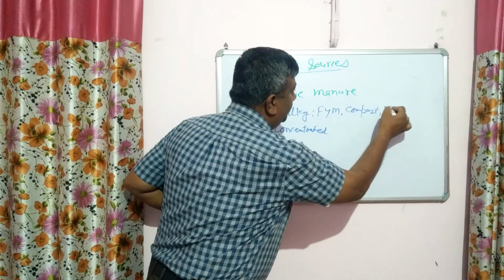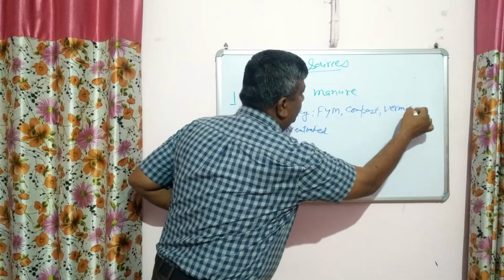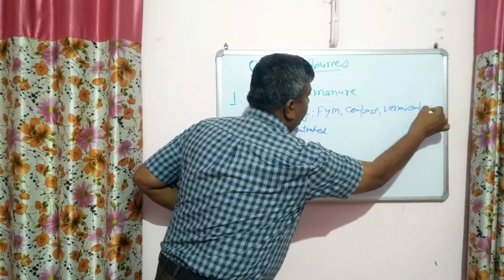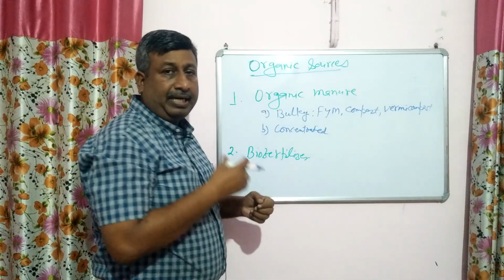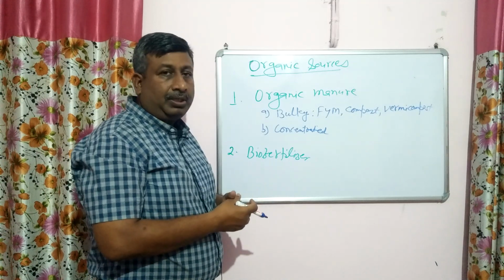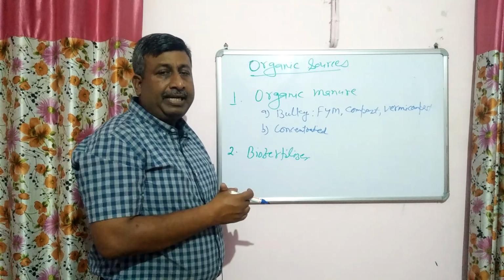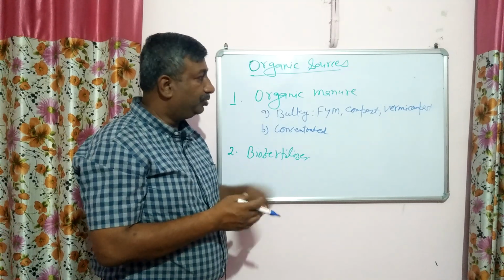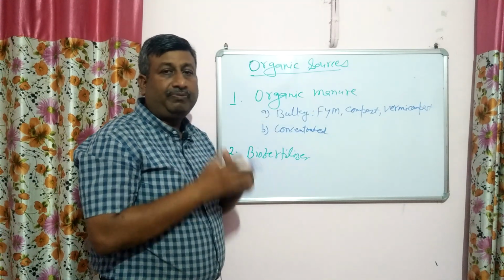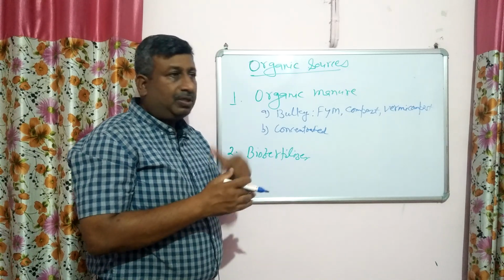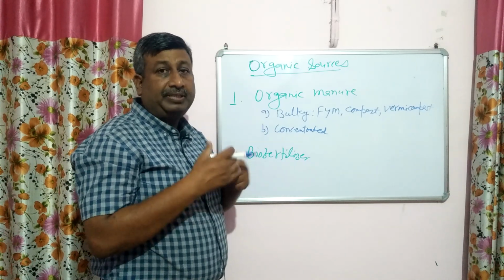Then vermicompost. Vermicompost is obtained from earthworms, and it is rich in antibiotics, hormones, vitamins, as well as nitrogen, phosphorus, potassium. So vermicompost has many advantages over FYM and compost, and these FYM and compost should be well decomposed. If they are raw, then there will be disadvantages.